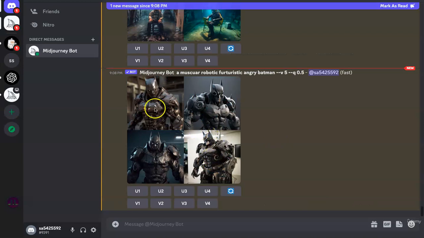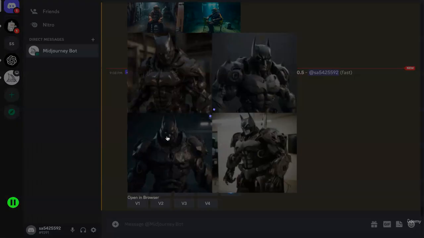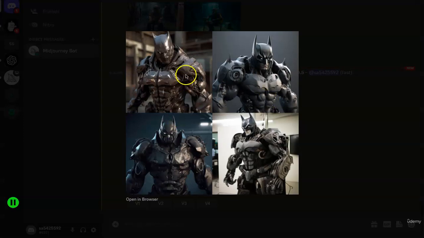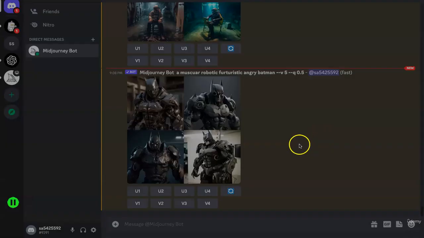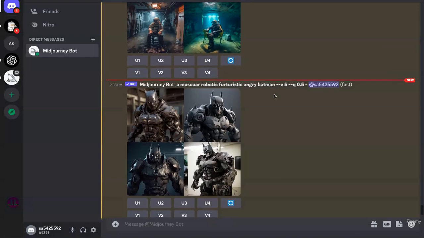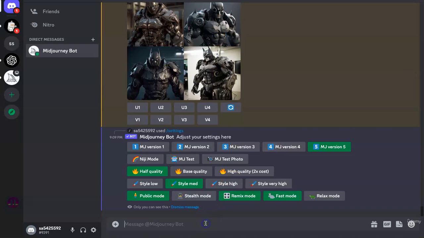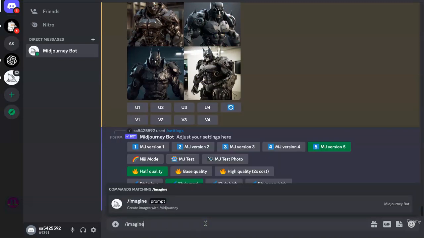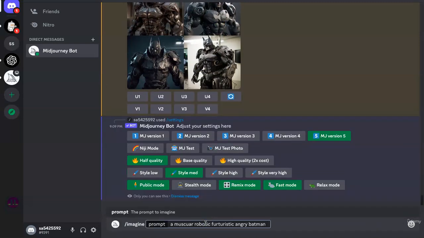And now our image is ready as expected. It's showing a robotic futuristic Batman that looks angry. Now let me assign a specific aspect ratio to the same prompt. Whenever you're working with parameters, what you have to do is type dash dash. These two dashes mean that I'm about to use a parameter. That's how you signal Midjourney that I'm about to assign a parameter to this image.